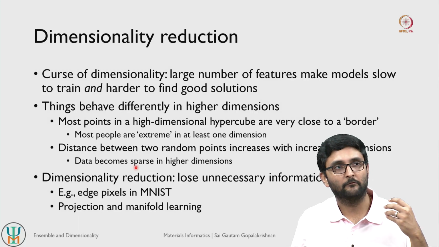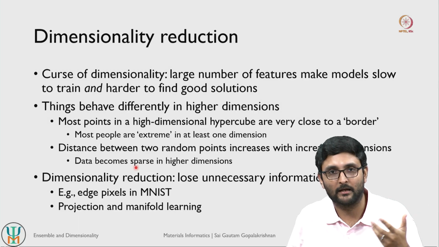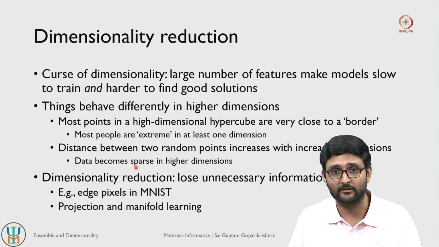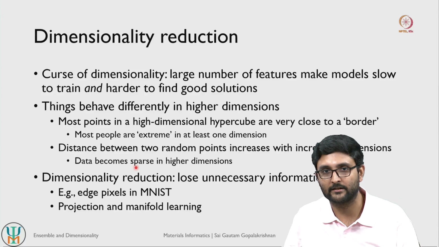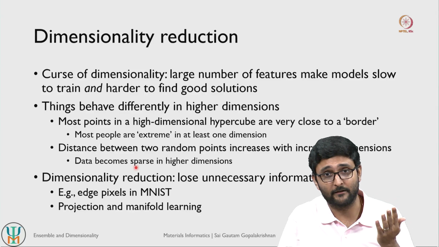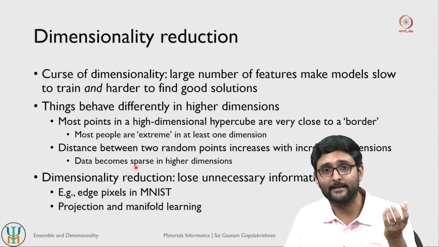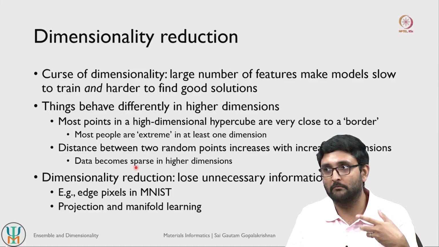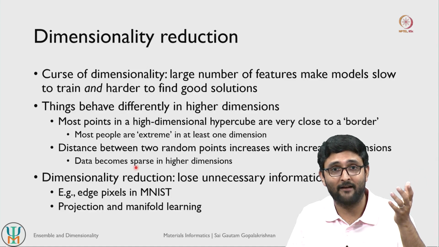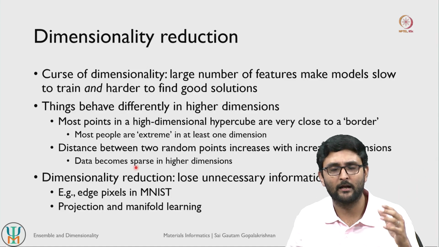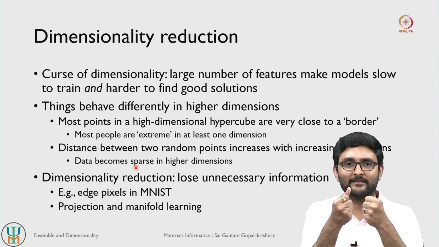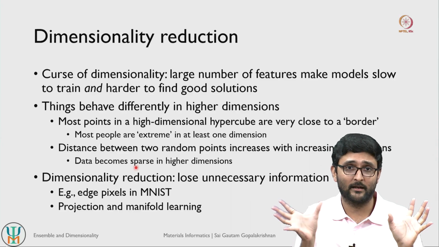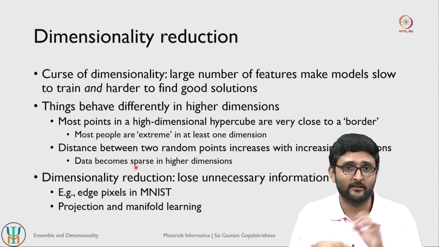Even if you just have 100 features, I mean in our MNIST classification data set we use 784 features, if you want to create a very dense data set, you may need more data points than you have atoms in the universe, for you to have normalized distances between data points that are less than 0.1 in a 100 dimensional feature space.